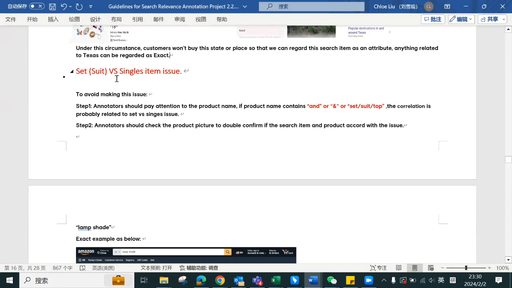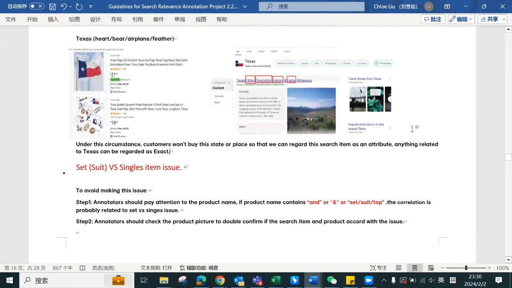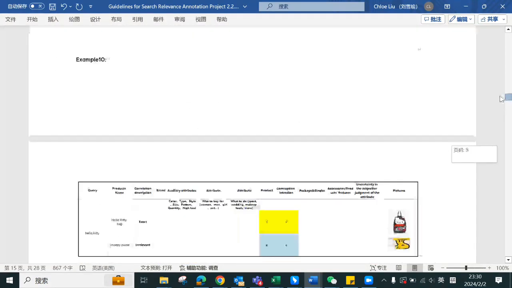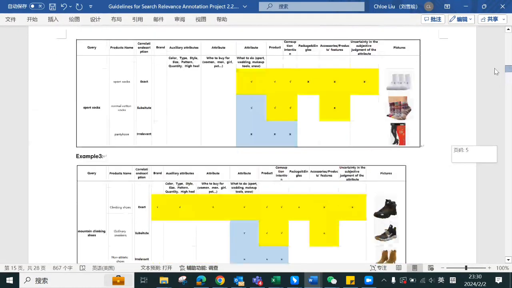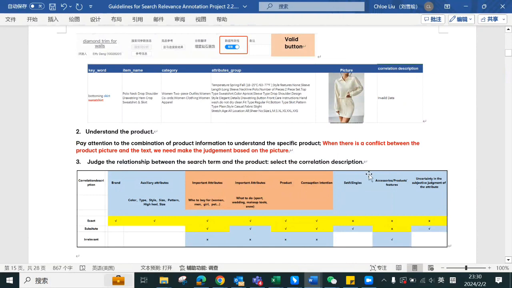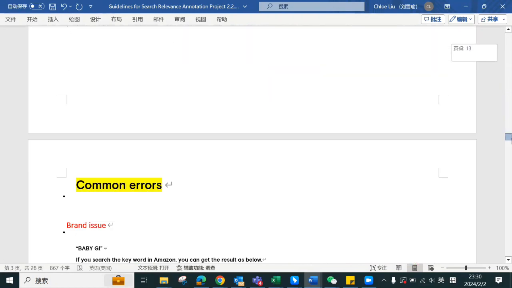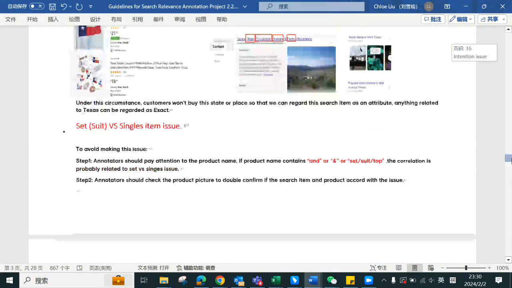Next one, the set, suit versus single item issue. That's this part, set and singles I just mentioned. So here are some examples. To avoid making this error, I have some suggestions.